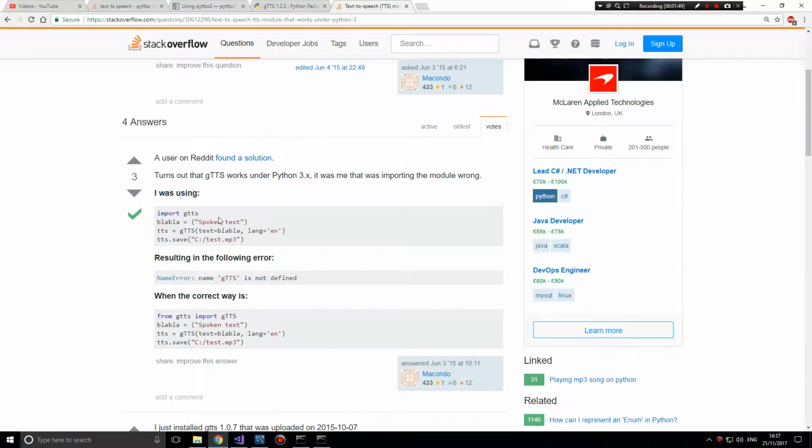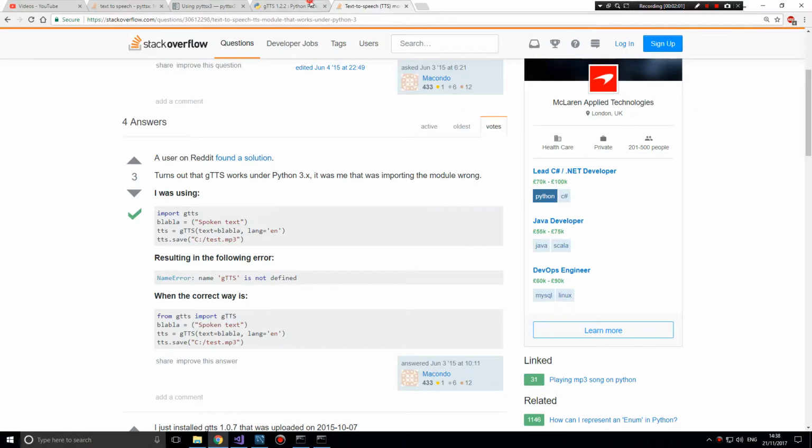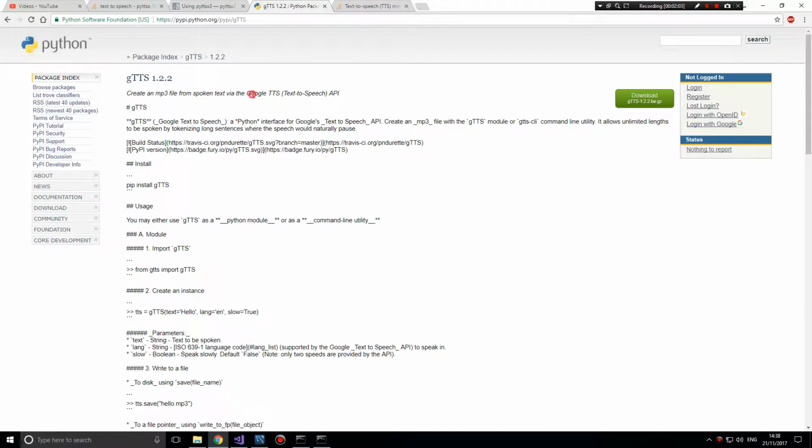we're going to test that and see it working. So we're going to say over here, gTTS. Does it stand for anything? It's Google text-to-speech, okay, so it does stand for something.